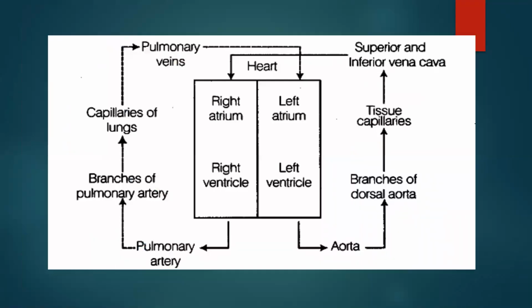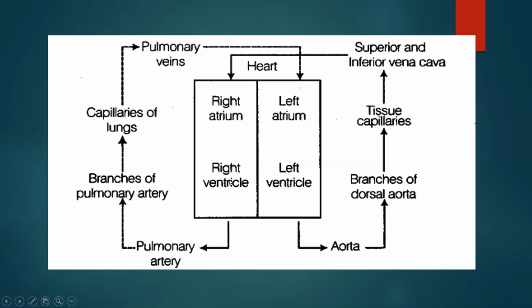We'll see it in flow chart form. Right auricle, left auricle, right ventricle, left ventricle. Auricles are the receiving chambers. Ventricles are the pumping chambers. Now, superior vena cava and inferior vena cava, what do they do? They bring deoxygenated blood, that is impure blood, to the heart. First it comes to the right atrium, that is the right auricle. From the right auricle, it then goes to the right ventricle.